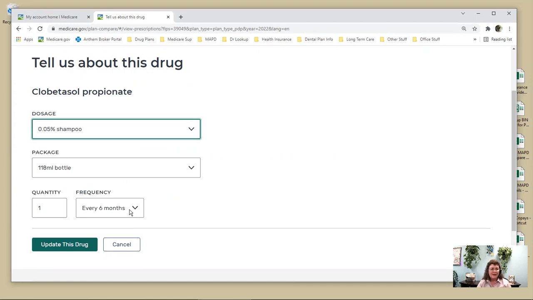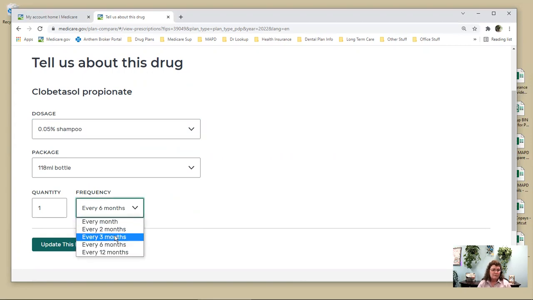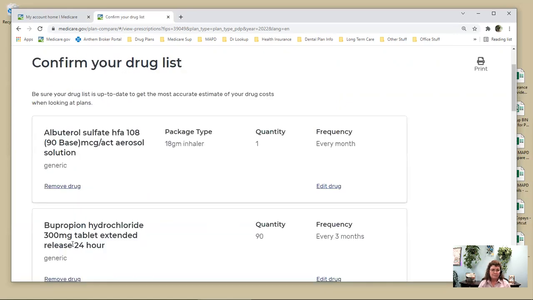And here's the thing. I get this filled maybe 4 times a year. If you put it in for once every 3 months, which you would think would make sense, it's not going to calculate it out correctly. It's going to assume that you get one every month for 3 months. So when you pick something that you take rather infrequently, either put it in for once every 6 months or once every 12 months, because that'll show you that it's covered and what the copay is going to be. Then you just click Update Drug.